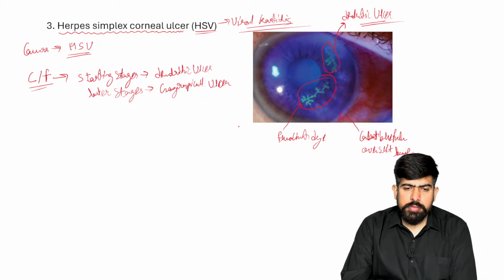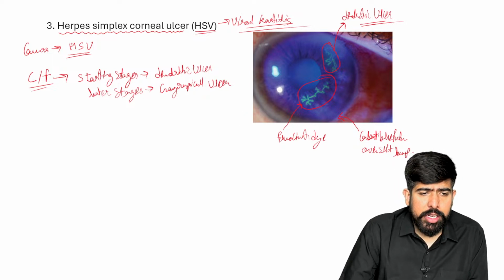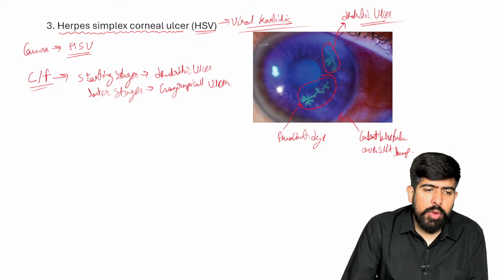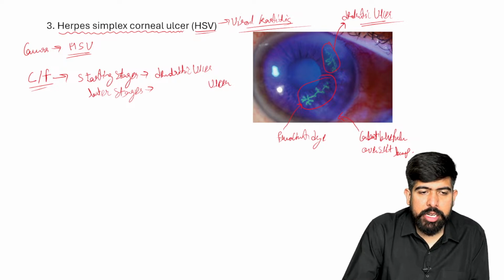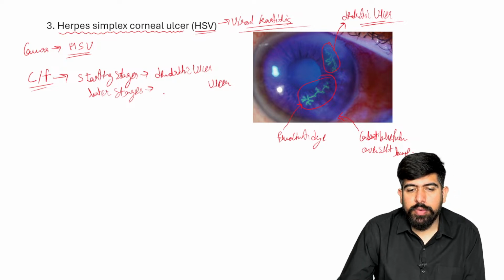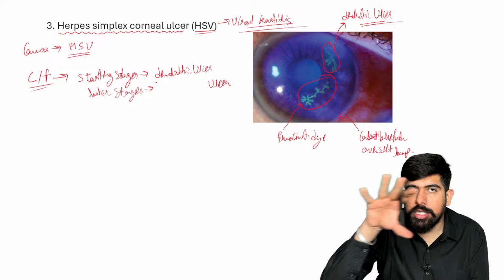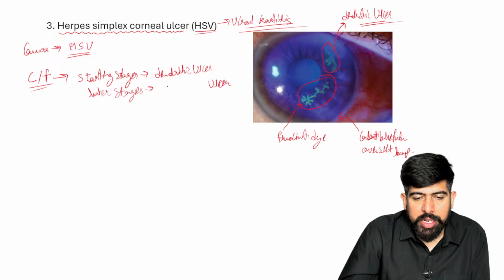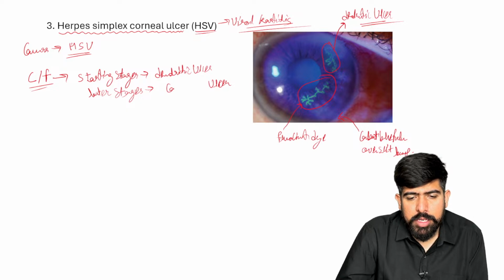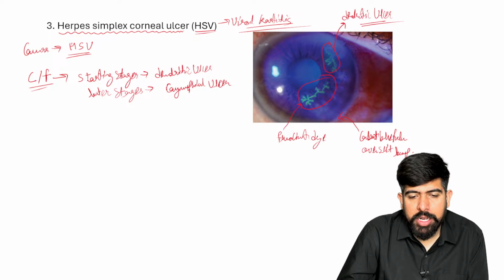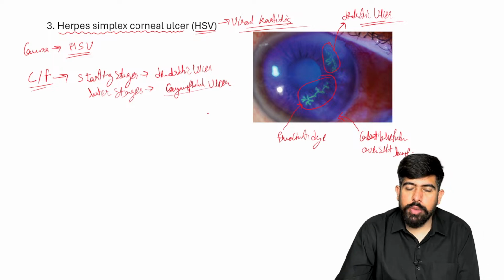Now, the geographical ulcer, or we can say the morphological ulcer, is just a depression. You can write down both geographical and morphological ulcer. We are going to mention geographical ulcer here only, right?